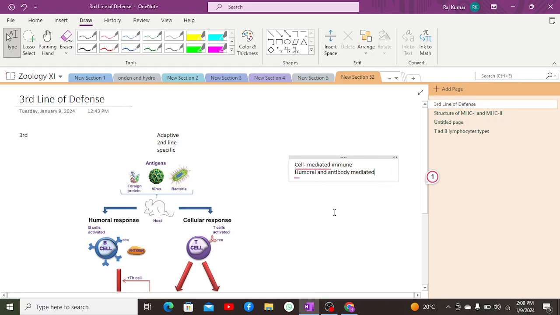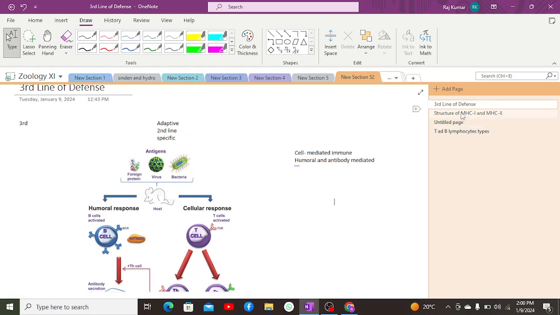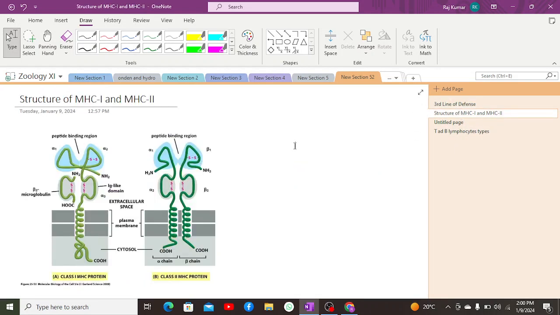Before discussing the cell-mediated immune response and the humoral immune response, it's important to discuss the structure of MHC. We know that within our body, we have the largest gene locus, which is MHC. MHC is present in all nucleated cells. There are two classes of MHC: MHC class 1 and MHC class 2, and these produce a set of receptor proteins known as human leukocyte antigens, HLA.